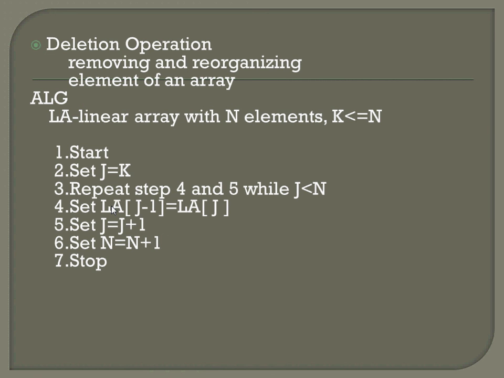So the algorithm: linear array LA, n is the number of elements and k is less than or equal to n. Start. Set j equal to k. Repeat steps 4 and 5 while j is less than n. Set LA of j minus 1 equal to LA of j. That is, we are taking the jth element and placing it in the j minus 1 place, and the j minus 1 element will be deleted. This is the actual meaning. And set j equal to j plus 1, and n equal to n minus 1.